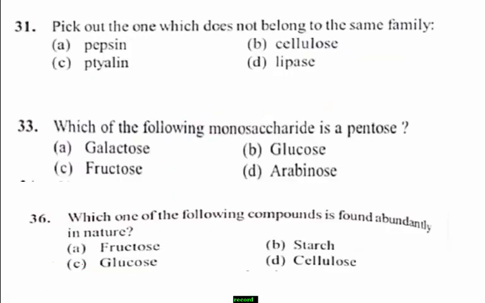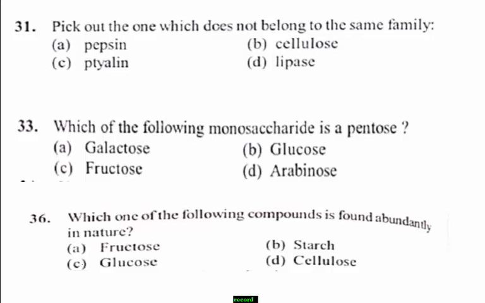Next, question number 31. Pick out one which does not belong to the same family. Among the given options: option A, pepsin, option B, cellulose, option C, ptyalin, option D, lipase. Which one is the right answer?